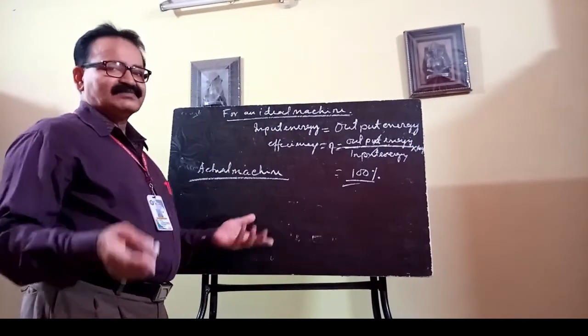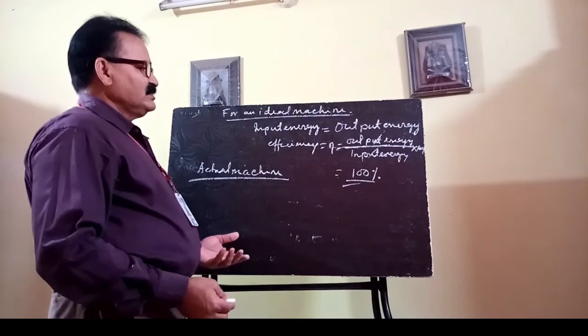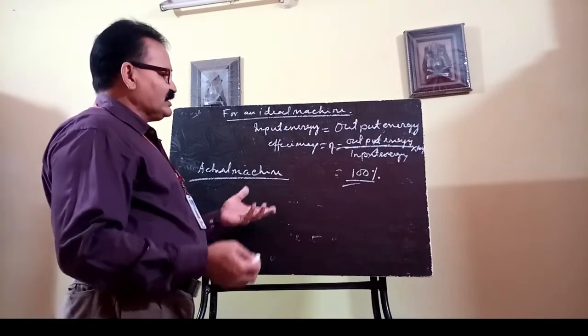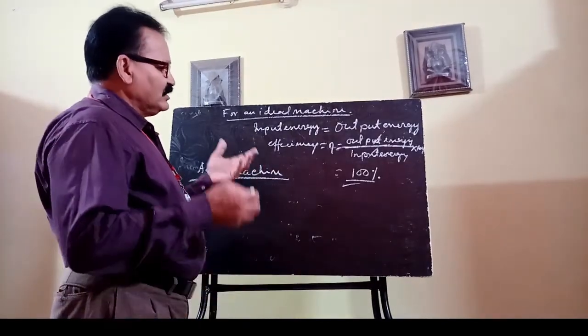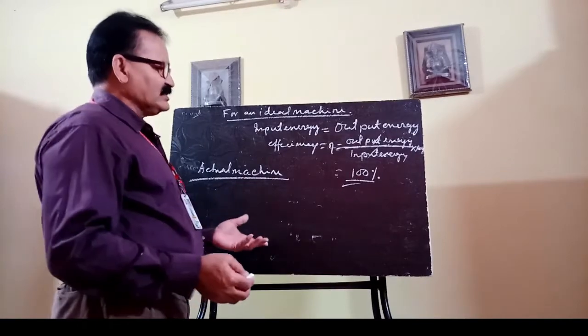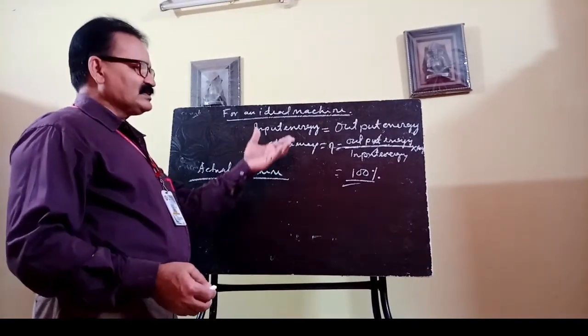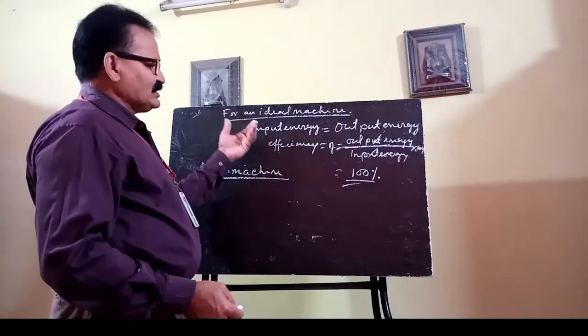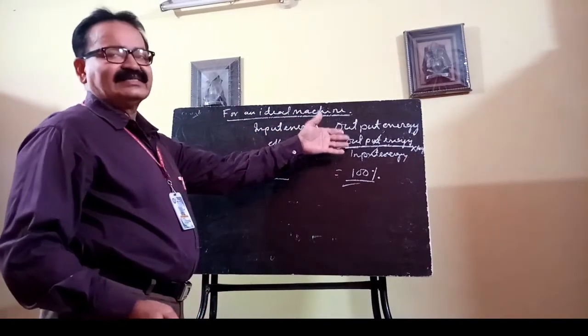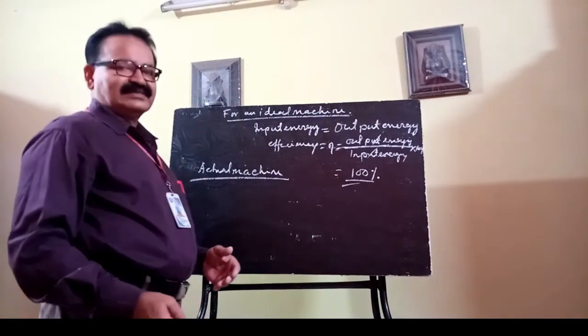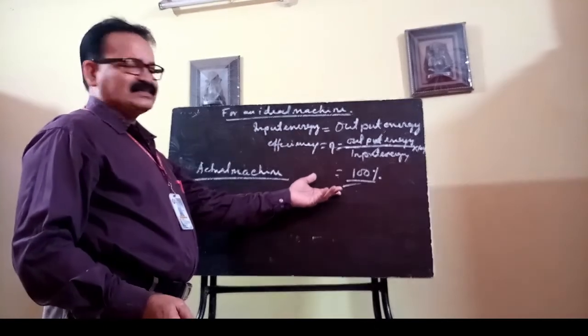There is no such machine which is frictionless. So the weight of the machine as well as the friction reduces a lot of energy. Suppose the machine gives an output energy of 80%, that means the efficiency is 80%.